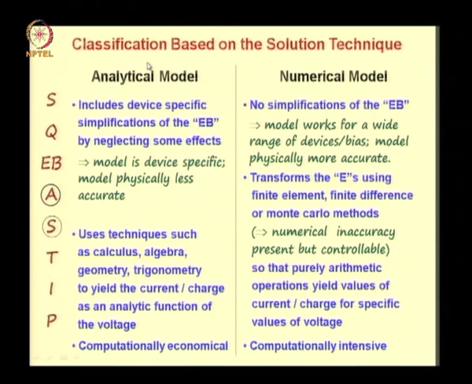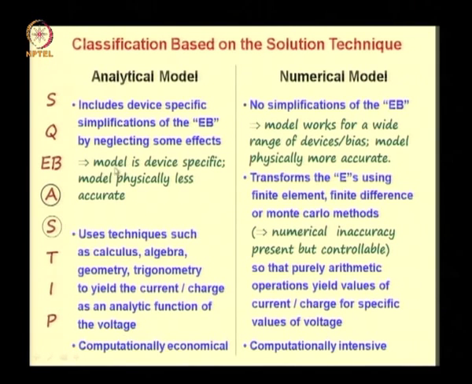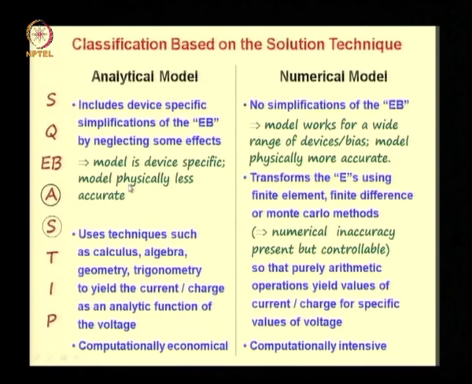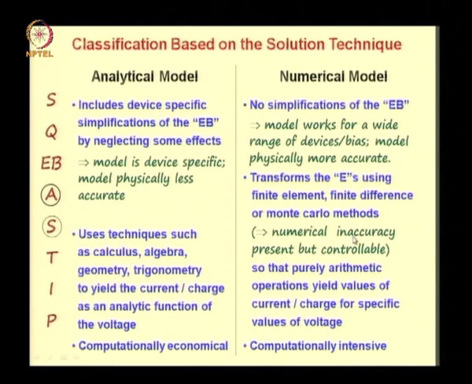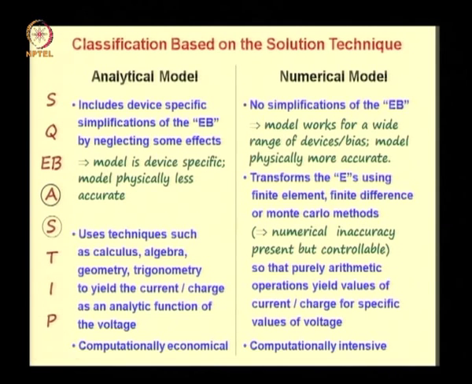You have analytical models and numerical models. Analytical models tend to be device specific and physically less accurate than numerical models, which work for a wide range of devices or bias conditions. Though there is numerical inaccuracy in a numerical model because of the method of solution, the inaccuracy can be controlled by increasing the amount of computation. A numerical model is computationally intensive while an analytical model is computationally economical.